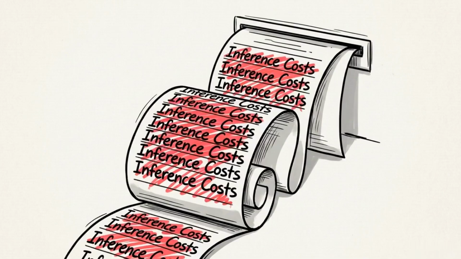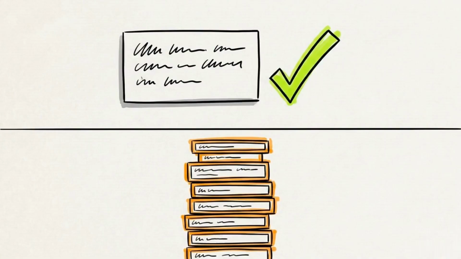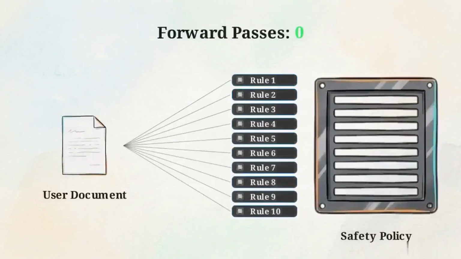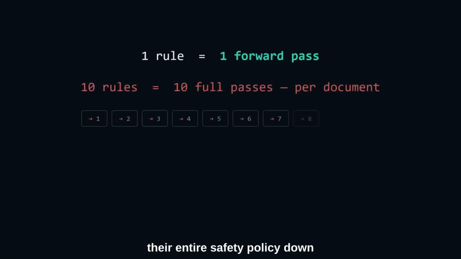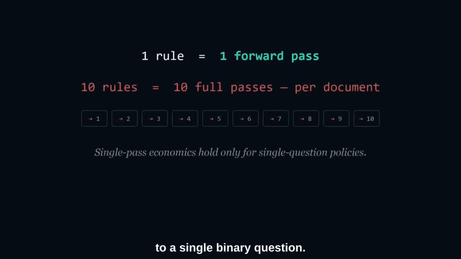For engineers pricing out the adoption of this stack today, there is a distinct economic reality to consider. The architecture has a catch. Because the model processes one specific yes or no question at a time, evaluating multiple rules requires sequential discrete checks. If you want to run a 10-rule safety policy against a single user document, you must execute 10 complete forward passes through the model. The efficiency of a single forward pass only holds true for deployments that can condense their entire safety policy down to a single binary question.